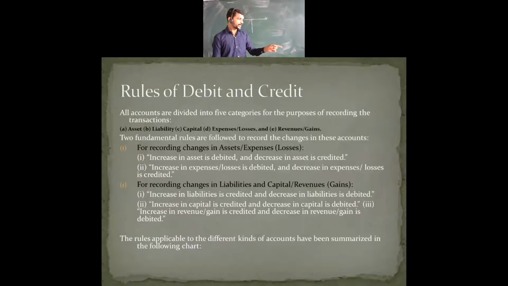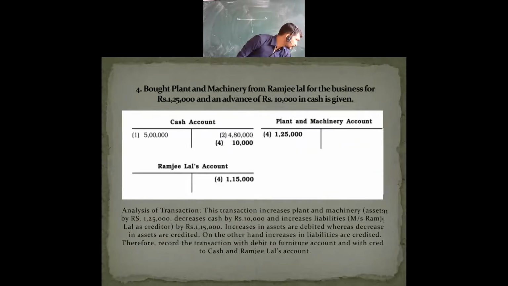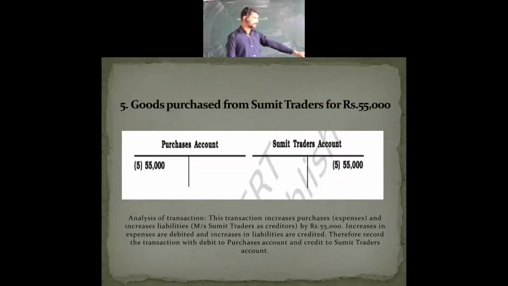Then come to the second main fundamental rule: when there is an increase in liabilities, it should be credited. Now you can see expenses are taken on the debit side, and liabilities which are increased are taken on the credit side.